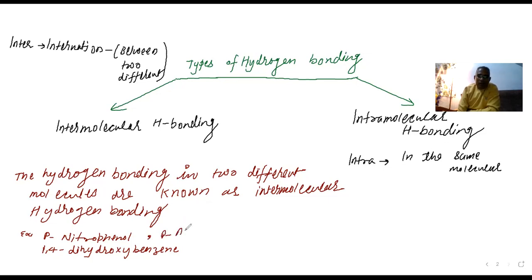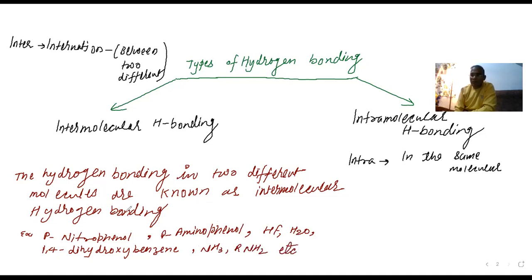And another molecule you already know: HF, then H2O, then NH3, RNH2, etc. So many molecules are there, thousands of molecules. Some of them I'm writing.